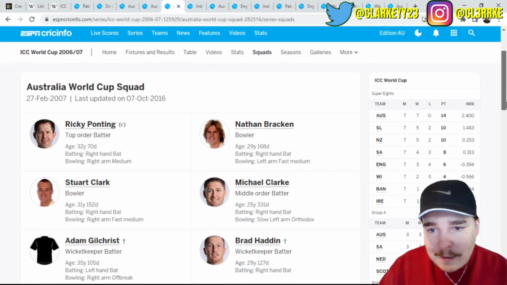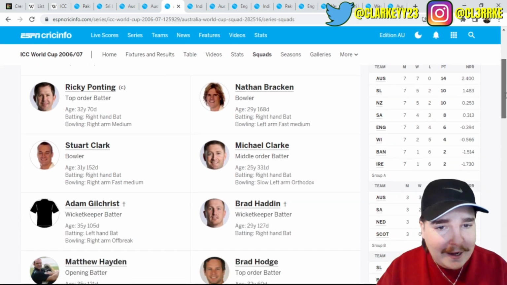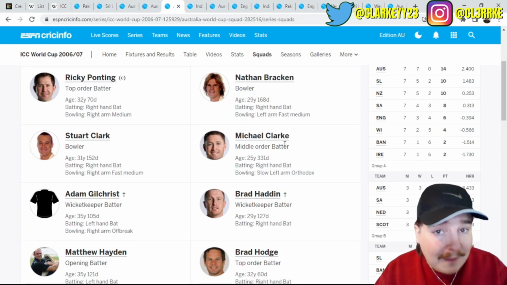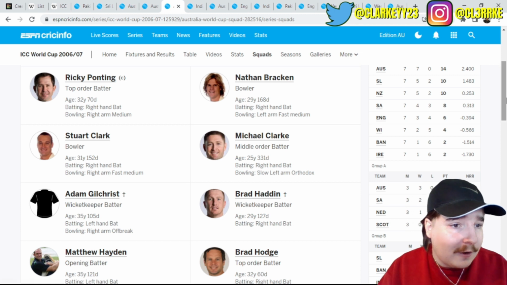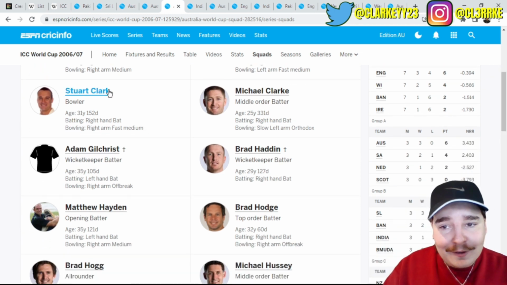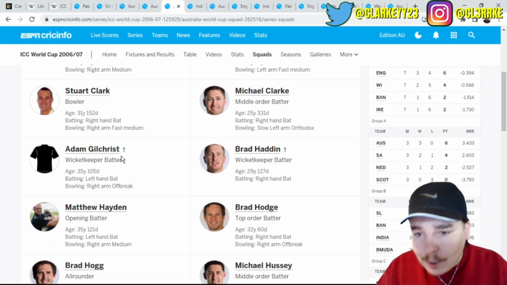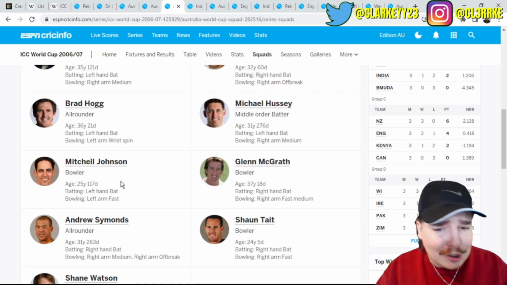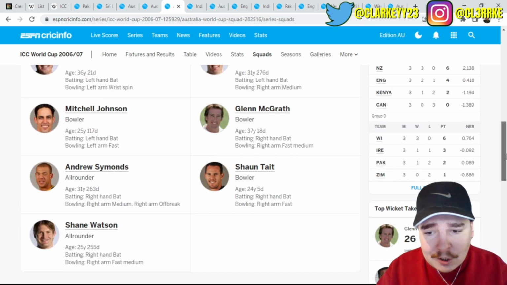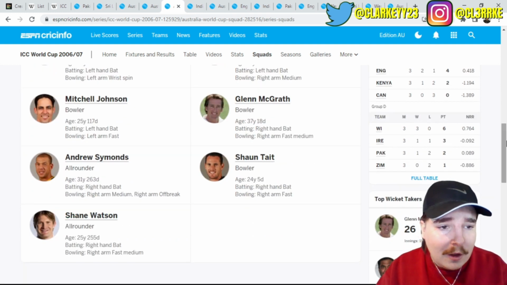Let's do it. Ricky Ponting, the skipper. Nathan Bracken in his prime. Michael Clarke. This guy, he's not related to me, don't worry. He does not have an E on the end. Gilchrist, Brad Haddin, Brad Hodge, Matty Hayden, Brad Hogg, Michael Hussey, Mitchell Johnson, Glenn McGrath, Shaun Tait and Shane Watson.